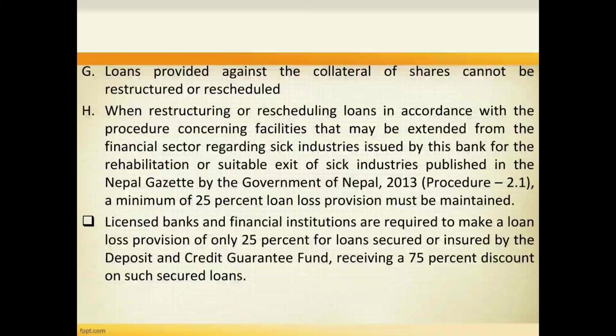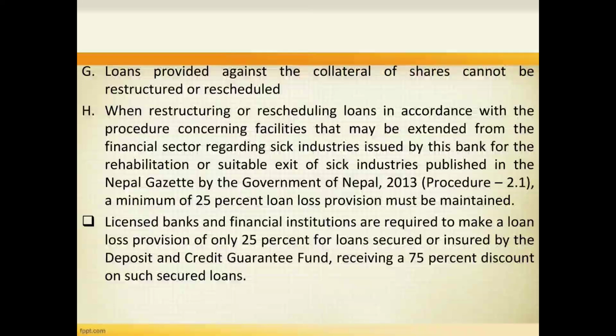Next is, loans provided against the collateral of shares cannot be restructured or rescheduled. When restructuring or rescheduling loans in accordance with the procedure concerning facilities that may be extended from the financial sector regarding sick industries, issued by this bank for the rehabilitation of or suitable exit of sick industries, published in the Nepal Gazette by Government of Nepal 2013, Procedure 2.1, a minimum of 25% loan loss provision must be maintained.